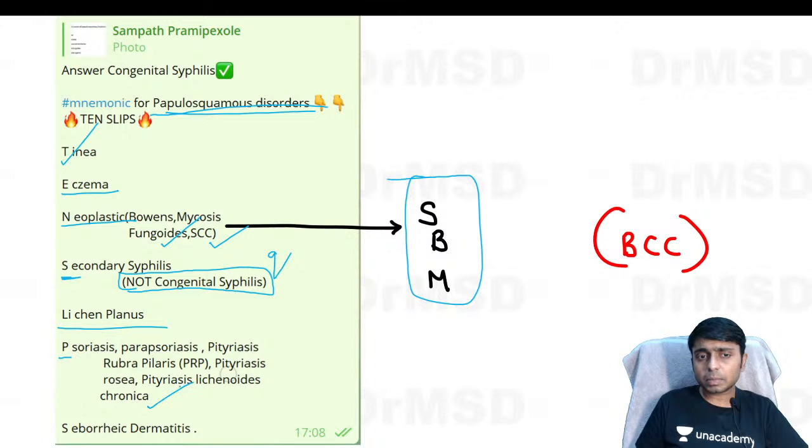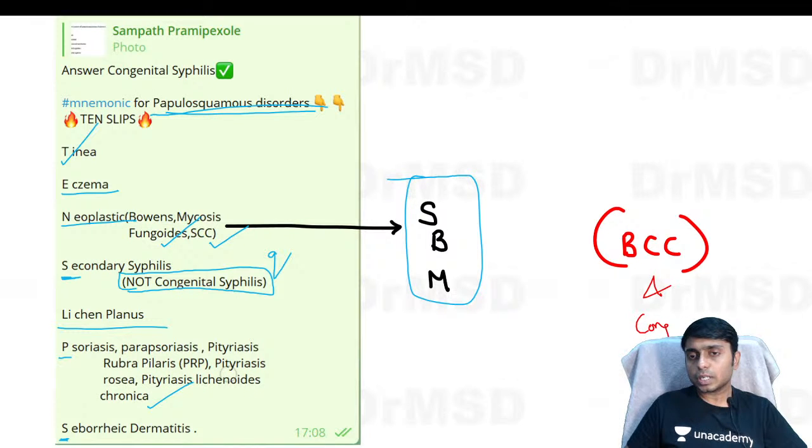All these are examples, and they are very, very important. And S stands for seborrheic dermatitis. I just want you to note down a very important point: both basal cell carcinoma and congenital syphilis are not going to show papulosquamous type of lesions. So BCC and congenital syphilis will not show any papulosquamous type of lesions.